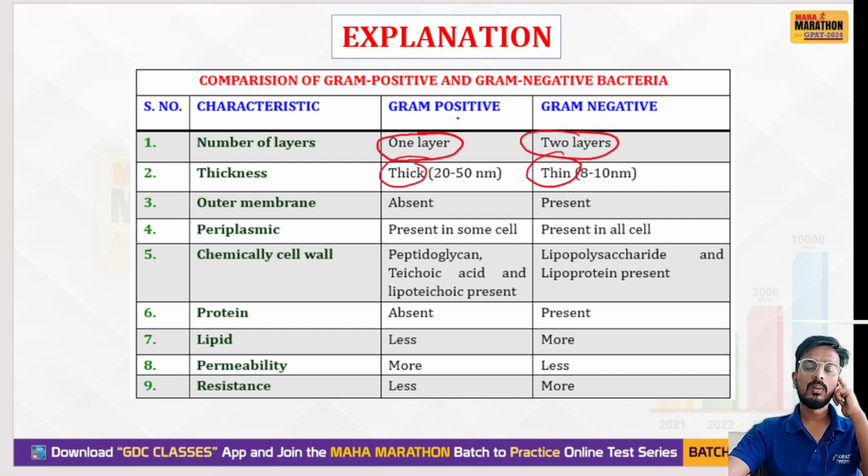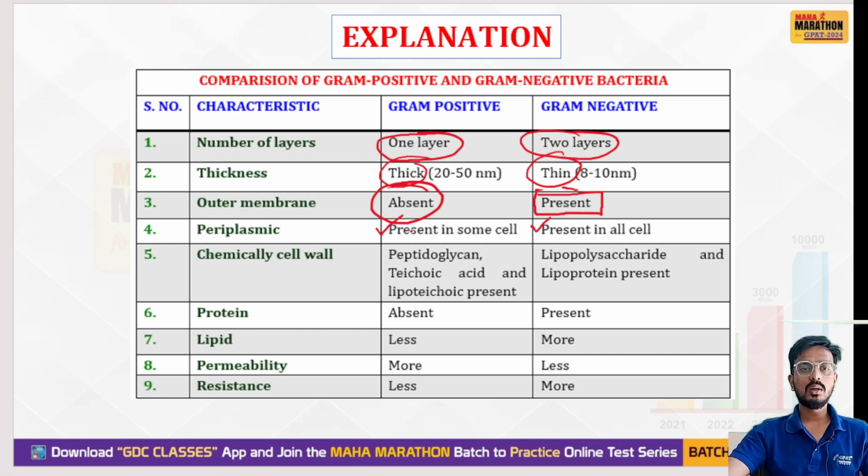Remember, gram positive bacteria lack an outer membrane, while gram negative bacteria have an outer membrane. Periplasmic space is present in all gram negative bacterial cells.